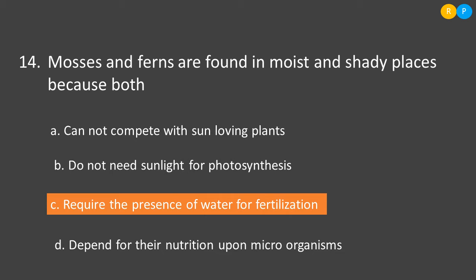Option A, cannot compete with sun-loving plants. This is not the reason. Then option B, do not need sunlight for photosynthesis. Every green plant requires sunlight for photosynthesis, so this is not the answer. Then option C, require the presence of water for fertilization. This is the correct one, right? Because of this reason, both plants need moist and shady places. Then option D, depends for their nutrition upon microorganisms. So among the four options, the correct one is C.